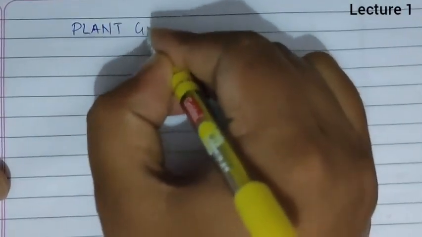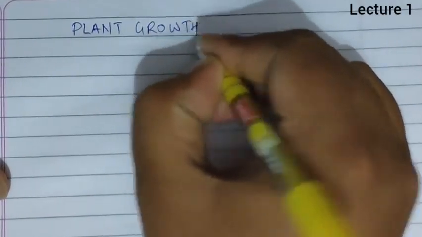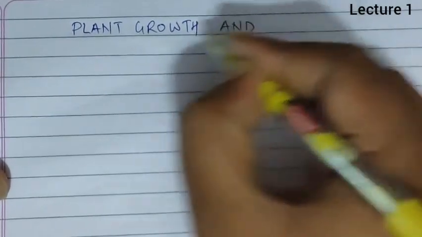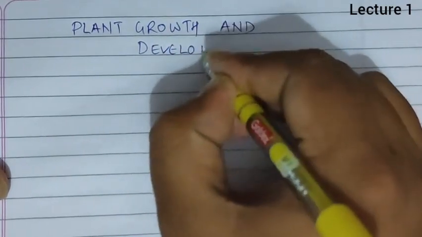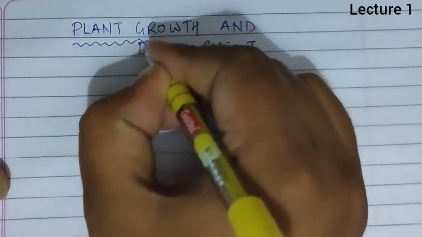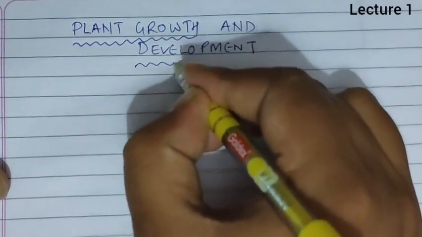Today we are starting with our new chapter, that is plant growth and development. So in this we will be talking about how plant growth occurs and how development occurs.